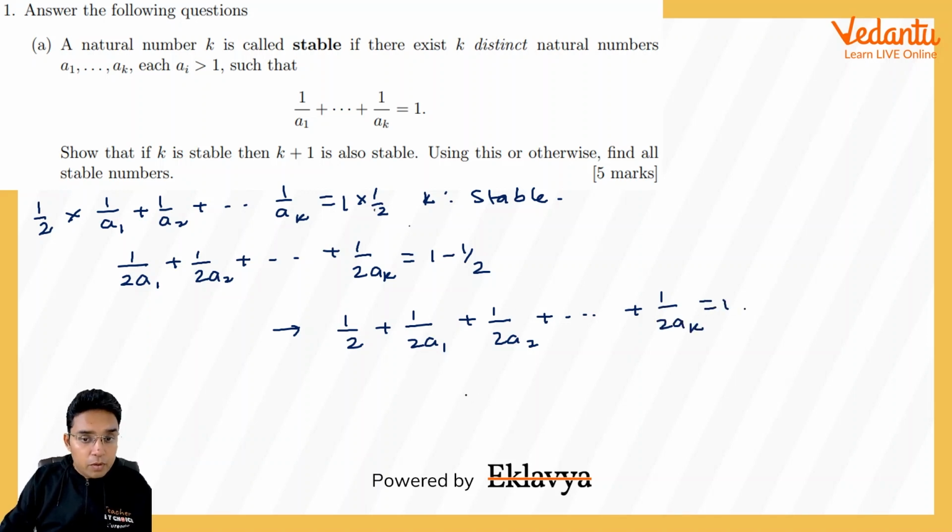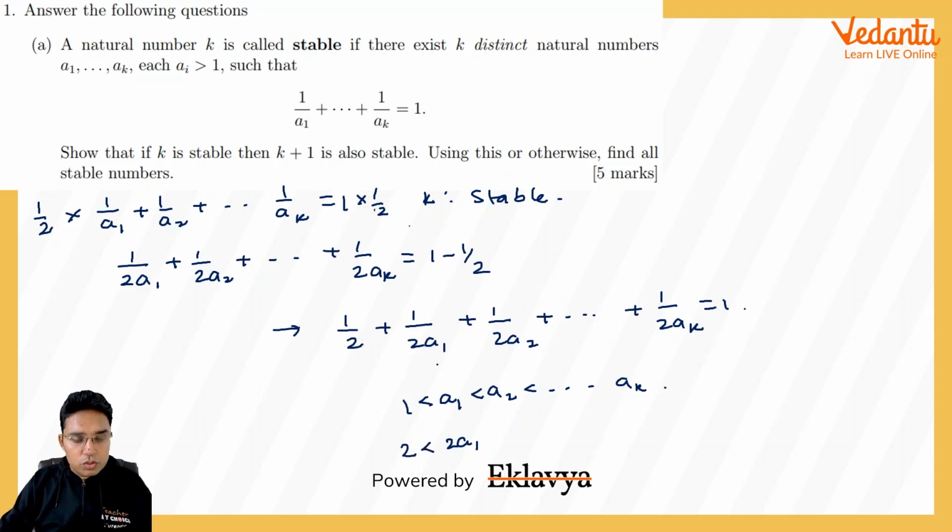Now because a1, a2, a3, ak are all distinct, and if I assume that a1 was the smallest, without loss of generality, then a1 is greater than 1, and hence 2a1 will be greater than 2, so 2a1 will be at least 4.